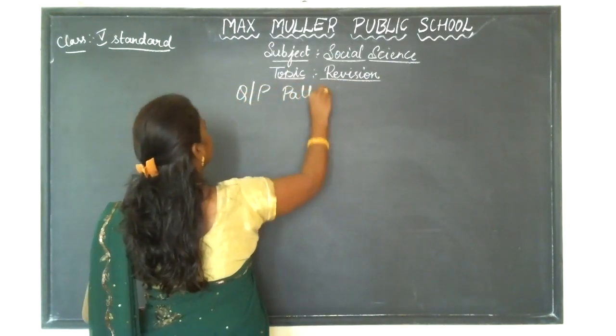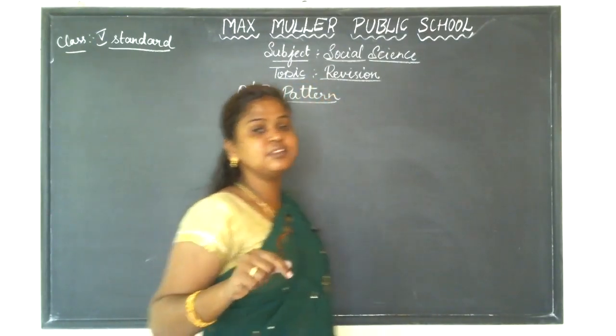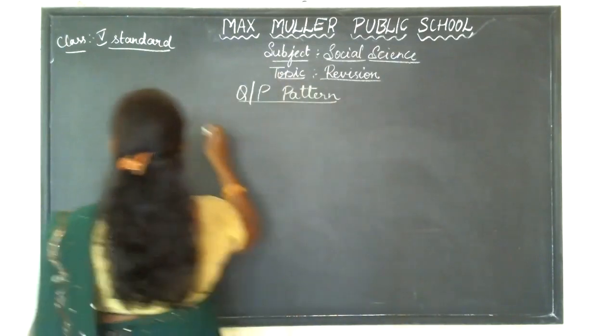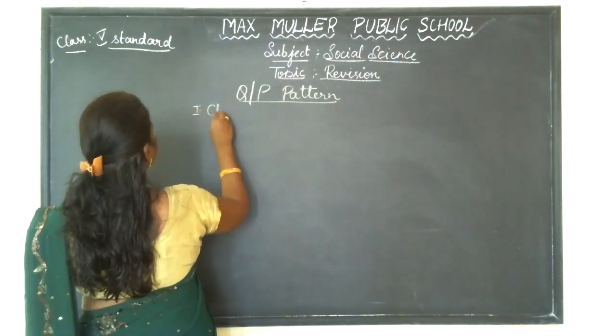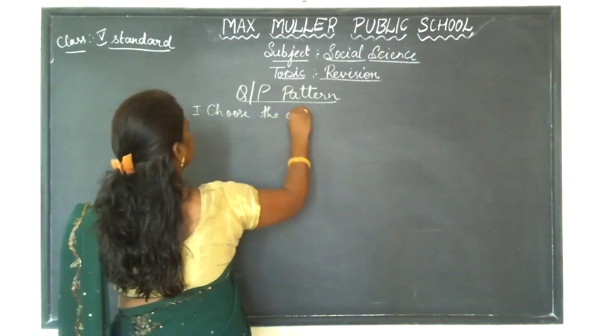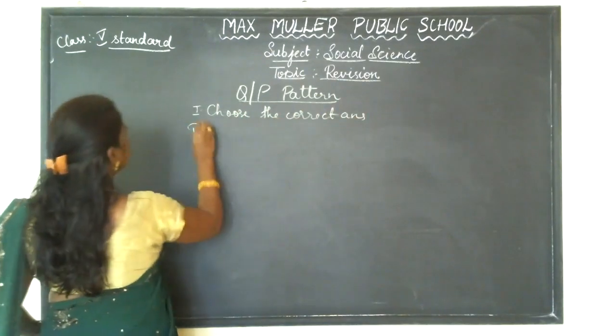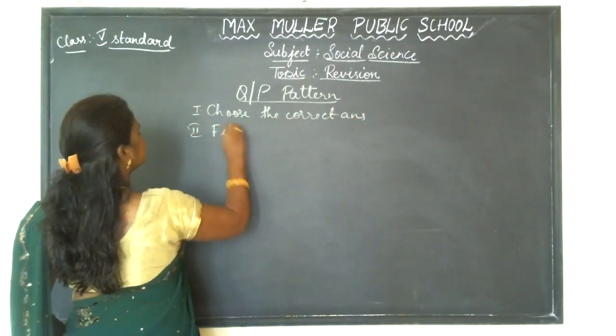Question paper pattern. So, in the question paper pattern, the first main will be choose the correct answer. Then fill in the blanks.